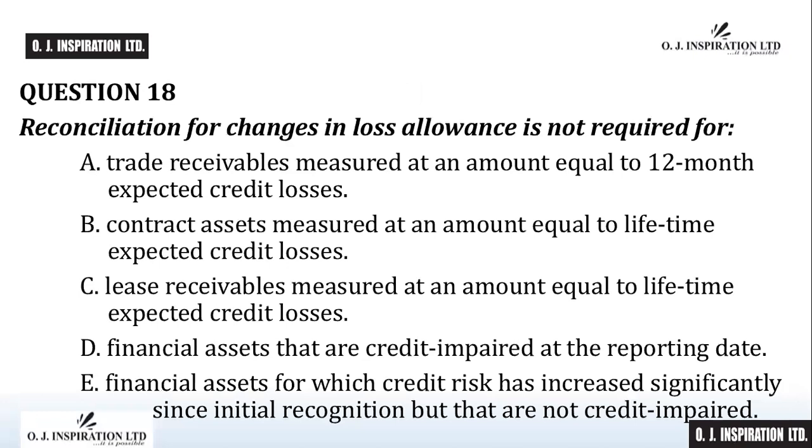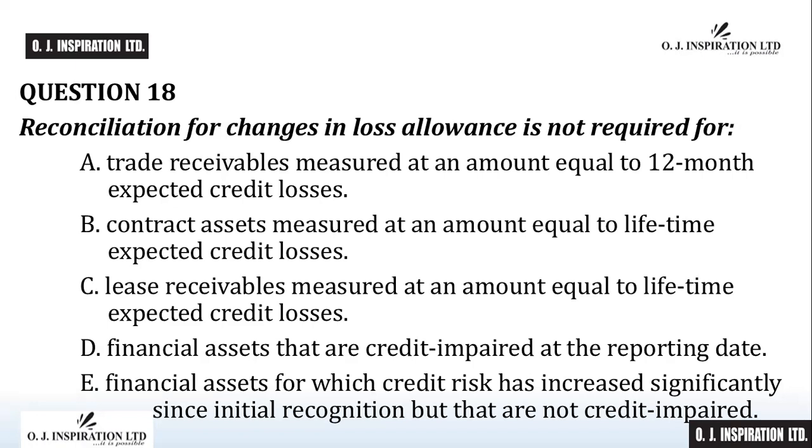Question number 18. The answer to question number 18 is A, trade receivables measured at an amount equal to 12-month expected credit losses.